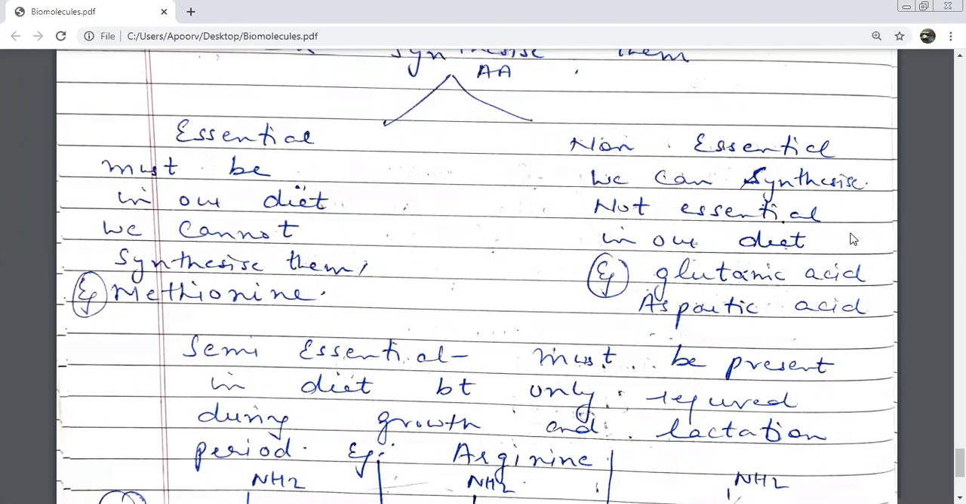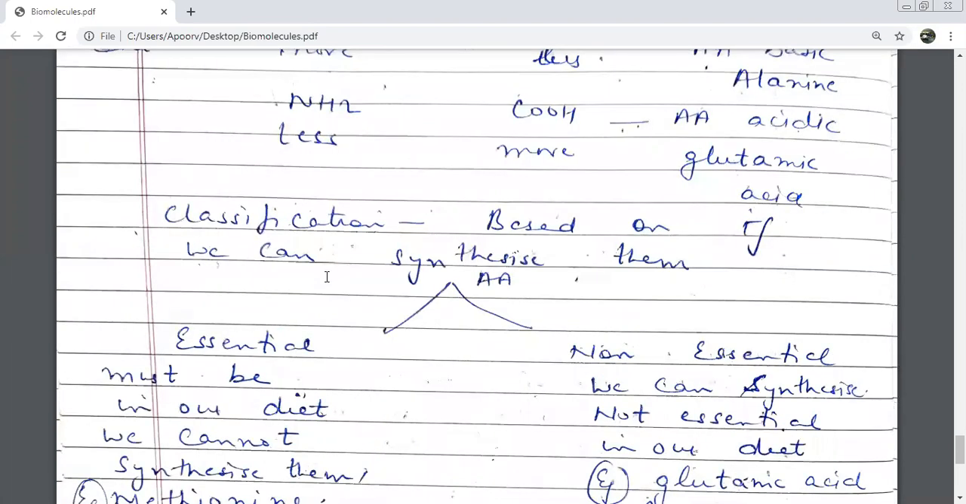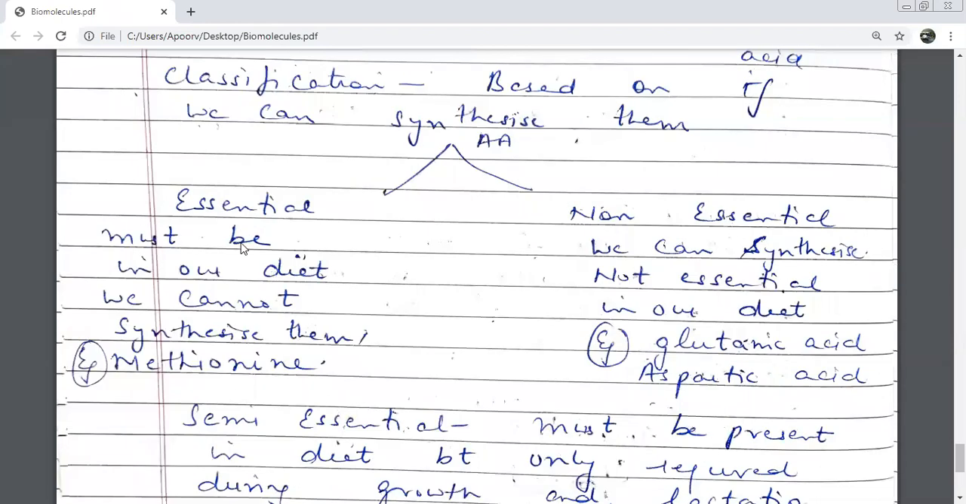So there is a second category. We have done the first classification of amino acids: acidic, basic and neutral. The second classification of amino acids I have done on the basis of whether we can synthesize them or not. Amino acids are essential. Agar our body cannot prepare, then we need to take them in the diet. So what was the example of essential amino acid? Methionine. And non-essential, body can prepare on its own. We don't need to take them in a diet. Give me examples. Glutamic acid and aspartic acid.